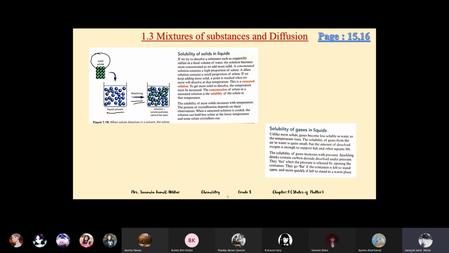So, solubility of solids in liquids. Once the solution has been made, it depends upon the amount of solute. If the amount of solute is more as compared to the solvent, the solution is called a concentrated solution. You already know that a concentrated solution has more solute and less solvent. Am I right or wrong?